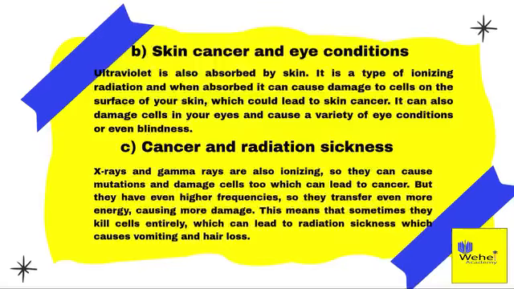C. Cancer and radiation sickness. X-rays and gamma rays are also ionizing, so they can cause mutations and damage cells too, which can lead to cancer. But they have even higher frequencies, so they transfer even more energy, causing more damage. This means that sometimes they kill cells entirely, which can lead to radiation sickness, which causes vomiting and hair loss.